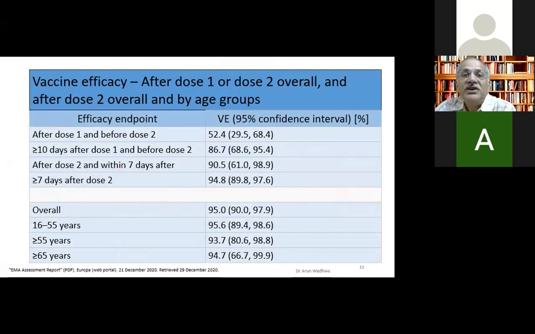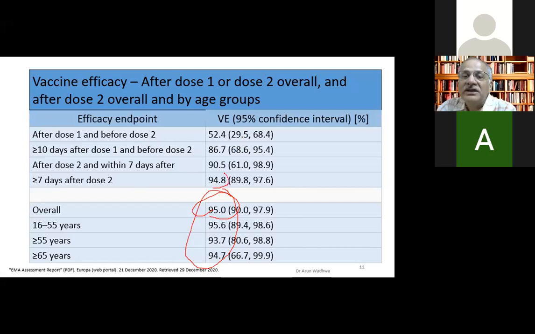The vaccine efficacy noted was, so there are details like after first dose, before the second dose. We don't need to remember all this. What we need to remember is the efficacy was almost 95% in this trial. In 16 to 55 years, and in those above 65, it is more or less the same. So what we can say is that it is effective in all the age groups uniformly. And this 7 days post-dose 2 was 94.2.